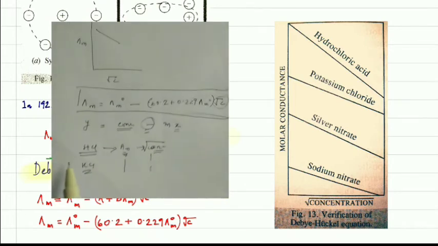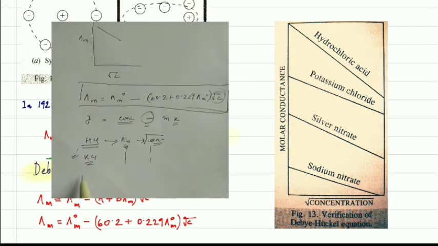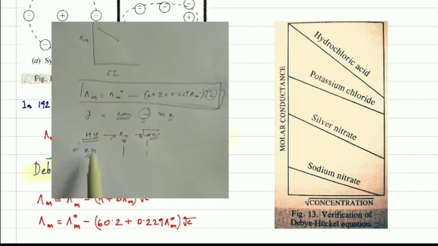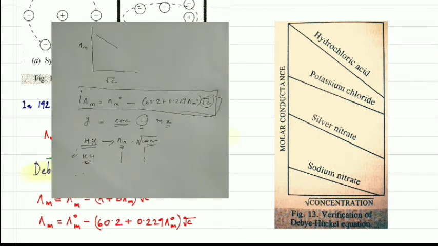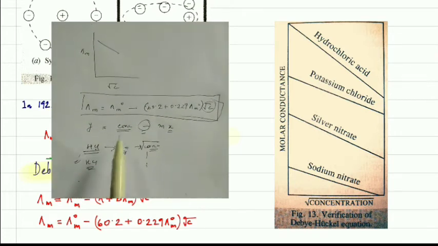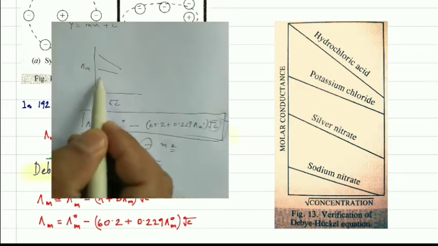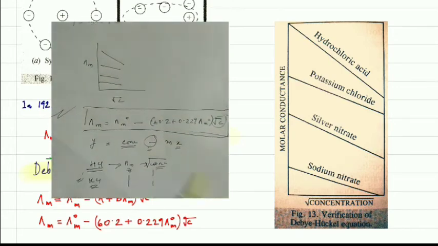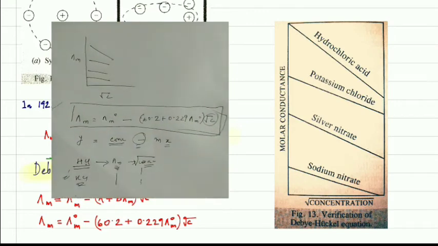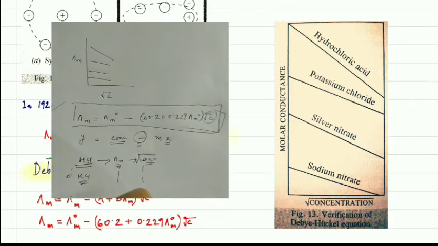They did this for many strong electrolytes such as HCl, potassium chloride, silver nitrate, or sodium nitrate. They found straight lines like this, which indicates this is true. That means this equation is true for strong electrolytes.